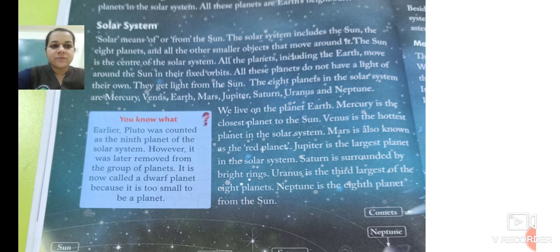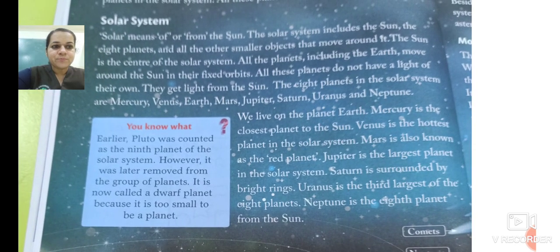We will study about them also. The sun is the center of the solar system. The sun is in the middle of the solar system. All the planets, including the Earth, move around the sun in their fixed orbits. Each planet has its own fixed orbit and moves around the sun. They do not come in each other's path, they have their own path, and that path is known as orbit.